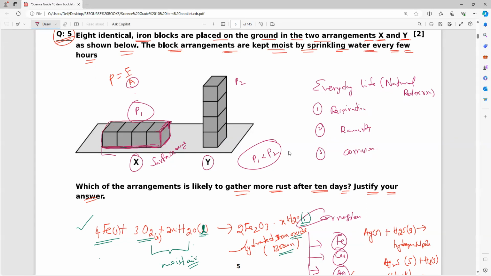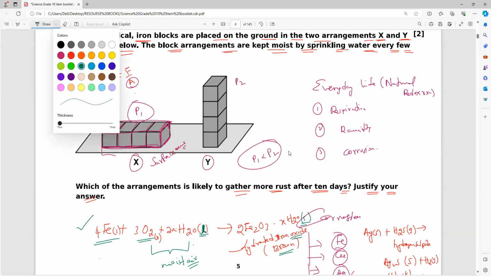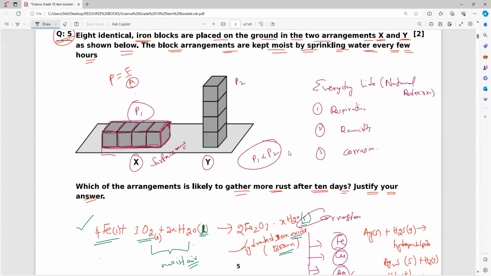The bottom part is completely protected because it is not exposed to the ground. But here, only a very small portion is not exposed to the atmosphere. The remaining complete area is exposed to the atmosphere, so more corrosion will take place.